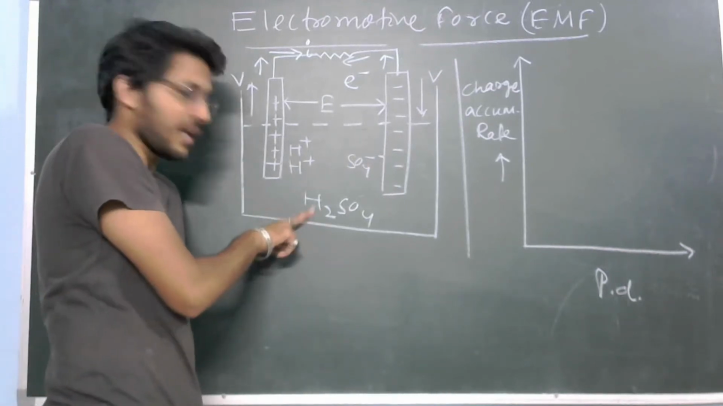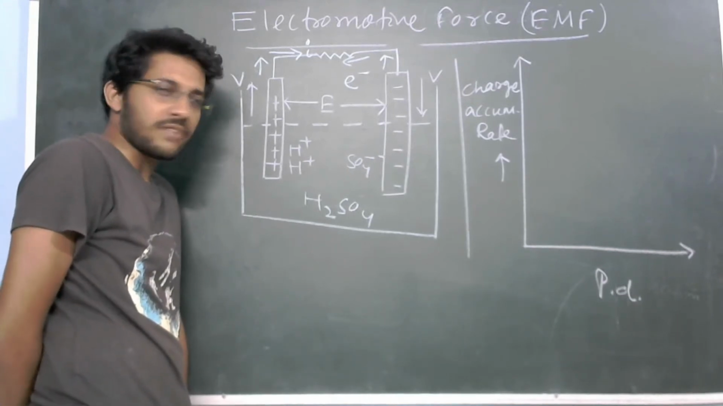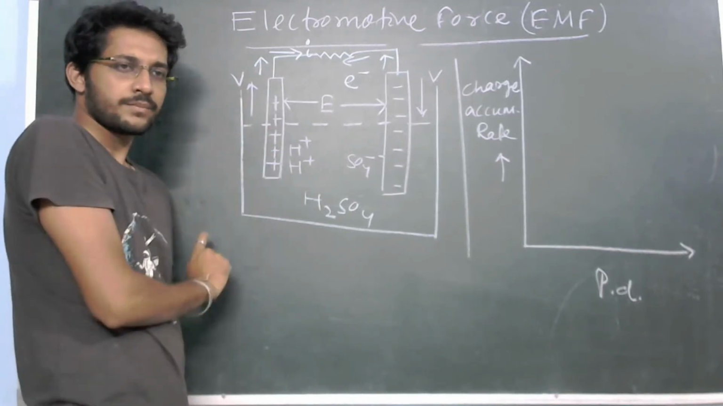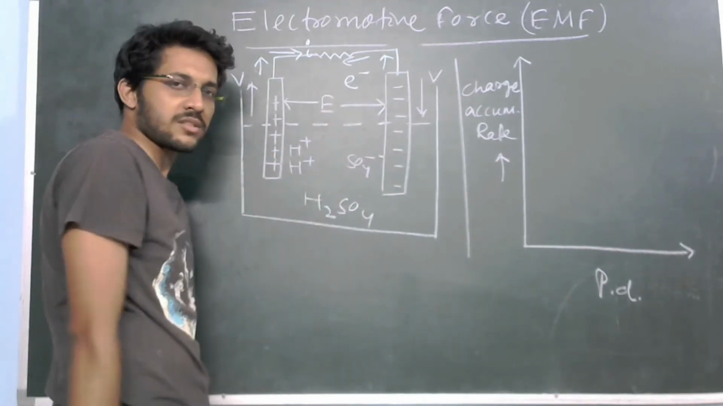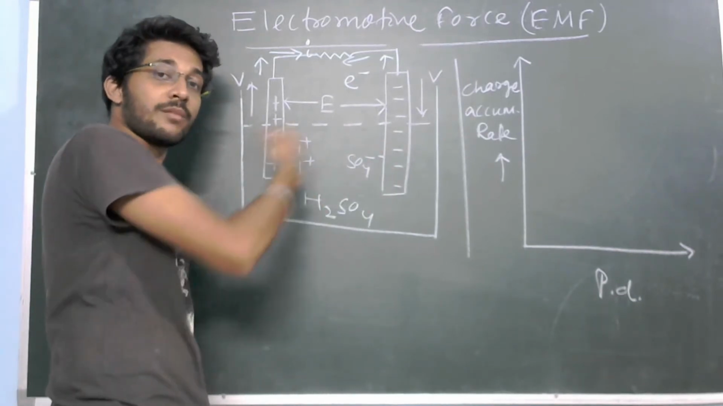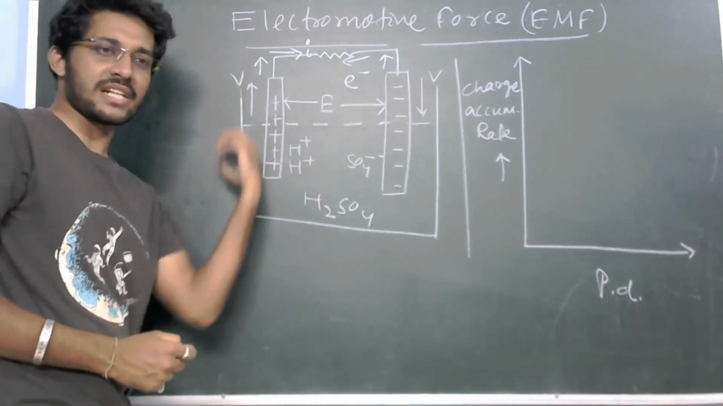When electrolysis started, that is when H2SO4 started breaking, what happened? The density of positive charge is less here. Density of electric charge or electrons are less here. So during that time, the accumulation was going on very rapidly. They are having space, so they are acquiring charges.